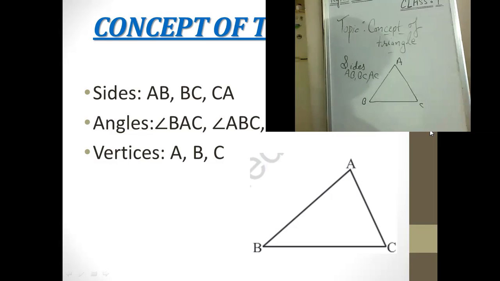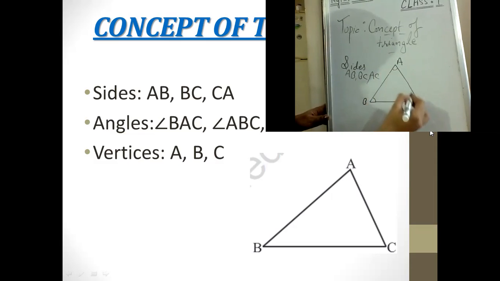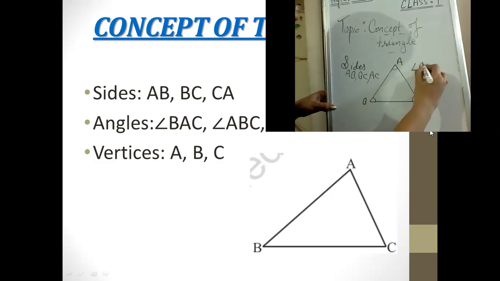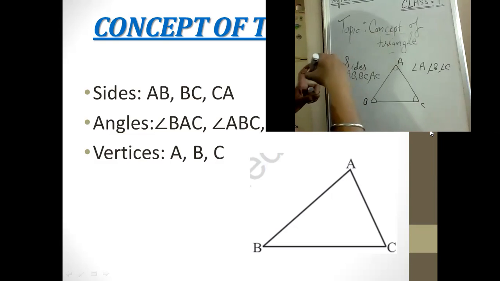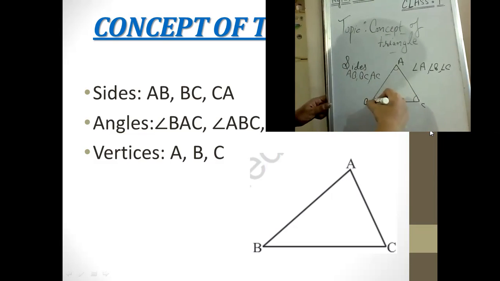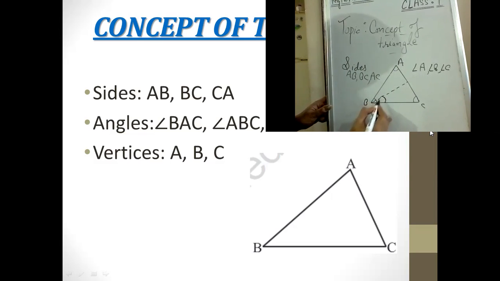What about the angles? Now you can observe these are the angles. I can also write them as angle A, angle B, and angle C. Sometimes there is another angle forming in between. If I ask you for this angle, is it angle B?